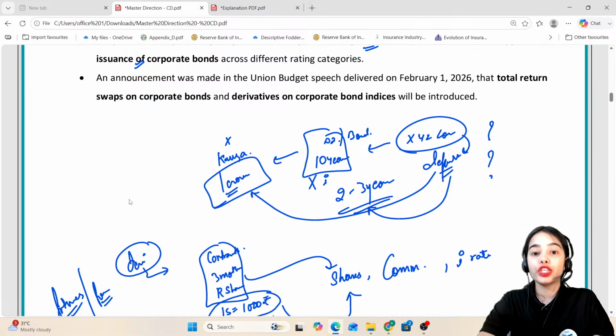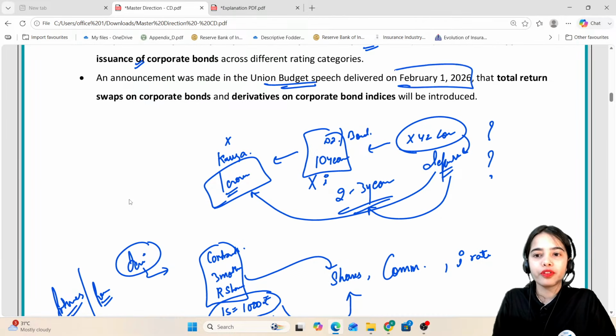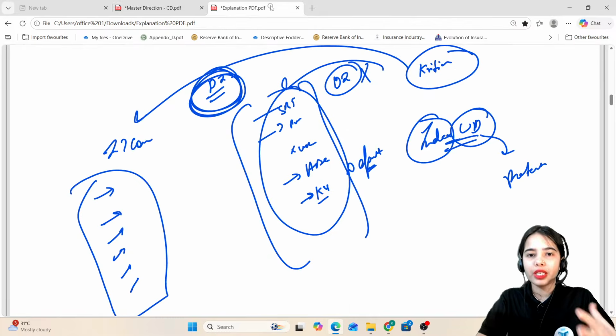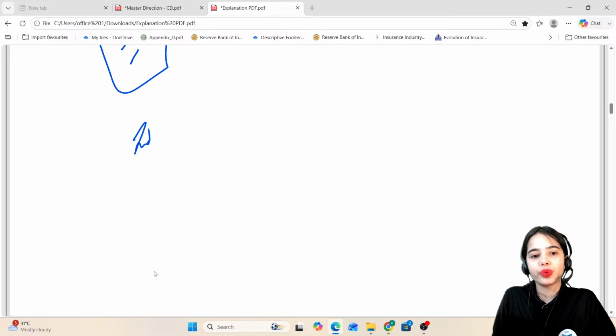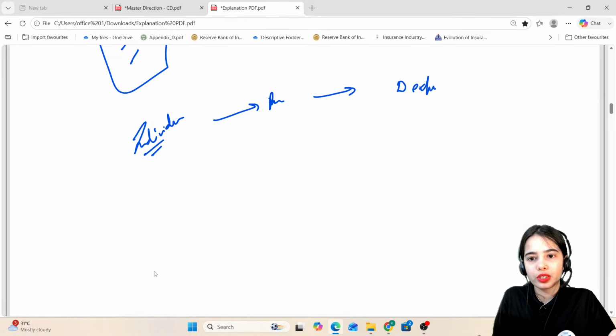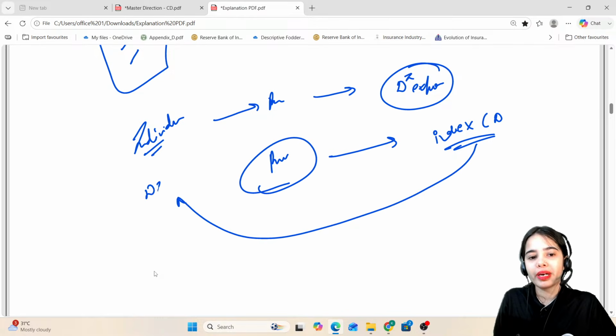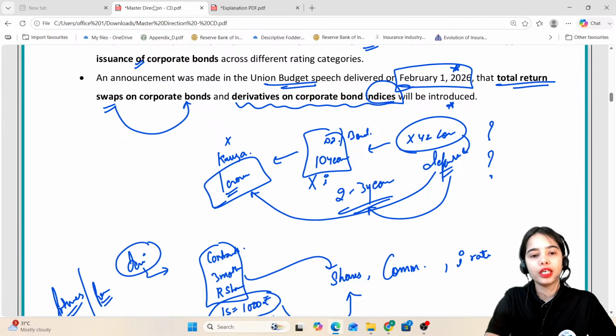An announcement was made in the Union Budget speech delivered on February 1st, 2026, that total return swaps on corporate bonds and derivatives on corporate bond indices will be introduced. We will discuss what these total return swaps on corporate bonds are. That's why I said this is something new: till now individually I was getting the protection for my debt instrument exposure, but now I can have the protection in one go through the index credit derivative. I can have the protection against all my debt instruments in a particular category. So this is the idea.